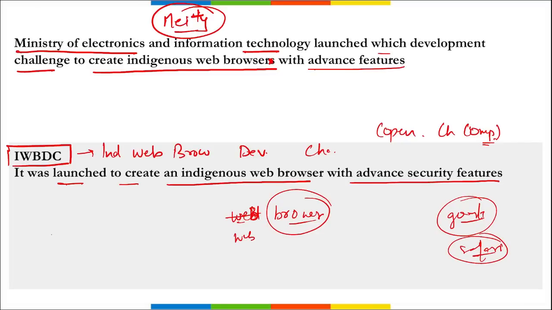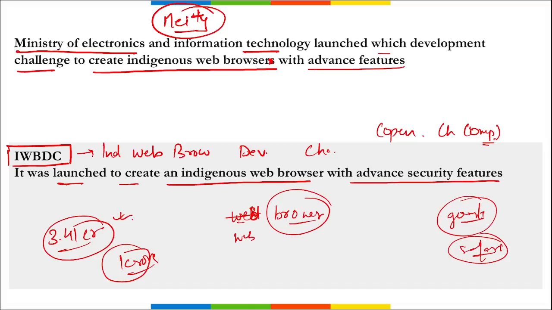So for this, a prize money of 3.41 crore rupees was also kept, and the winner will receive a prize of 1 crore rupees and ongoing support for the further development of the browser, and this is the total prize for the challenge, correct? Then the browser that will be developed will focus on accessibility and user friendliness, including support for individuals with different abilities also. Correct? So it was the IWBDC challenge launched by Ministry of Electronics and Information Technology. And what does this IWBDC stand for? Indian Web Browser Development Challenge.